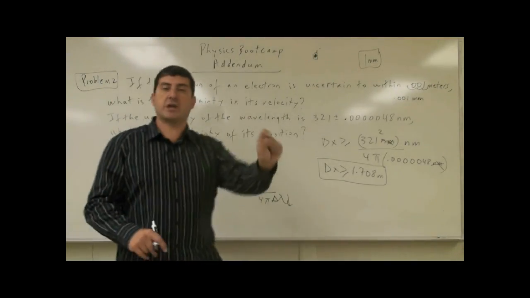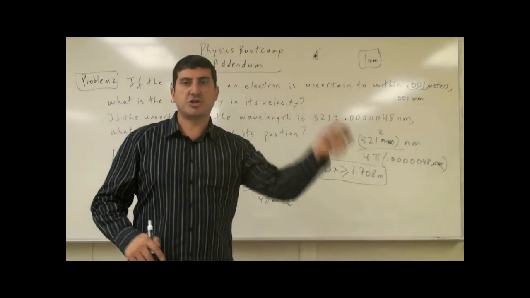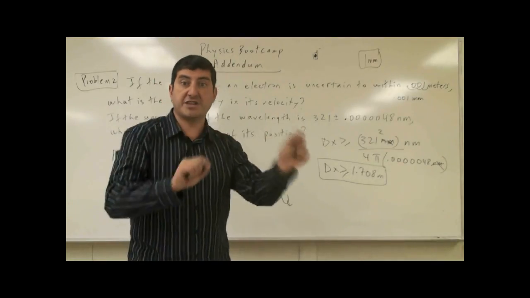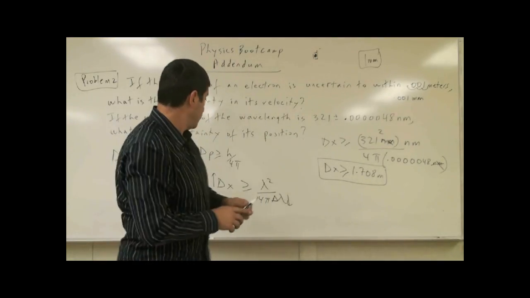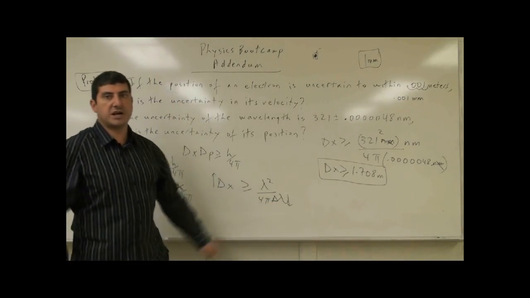The main conjugate pairs are the position and the momentum, and the energy and the time. But you could also have other pairs that develop out of that. This pair is the position and the wavelength. Okay? So now you can see how to handle those.